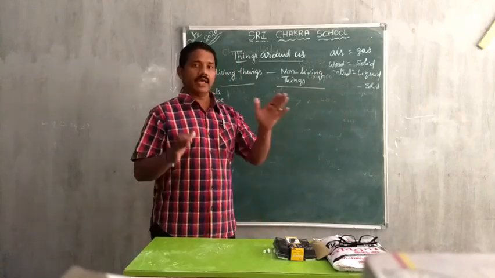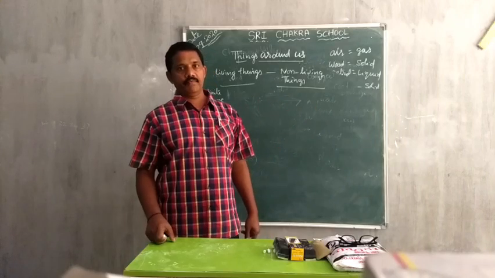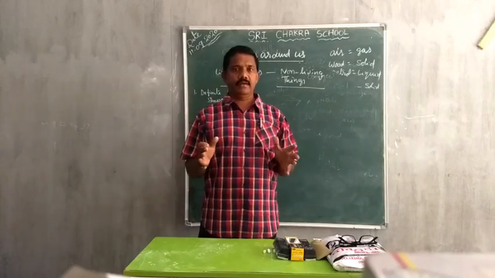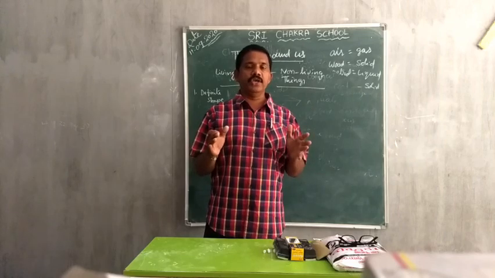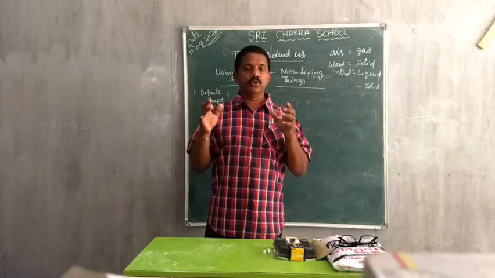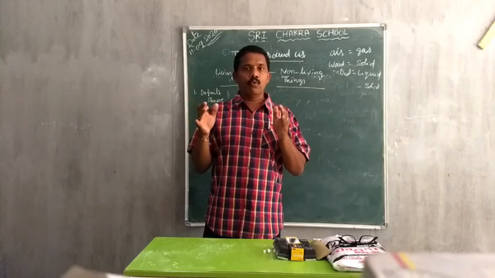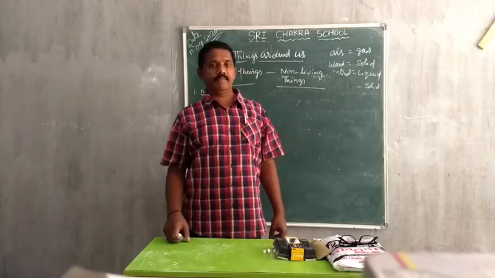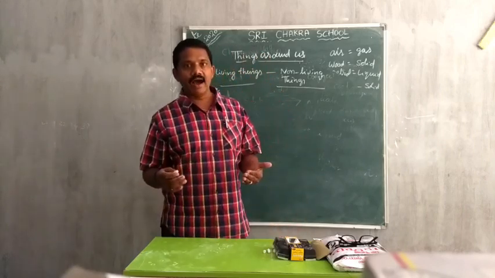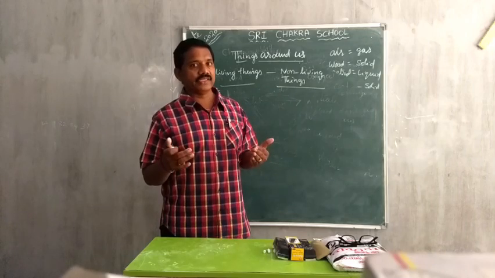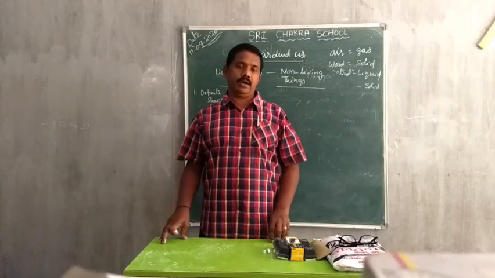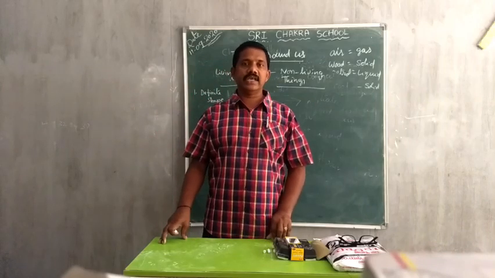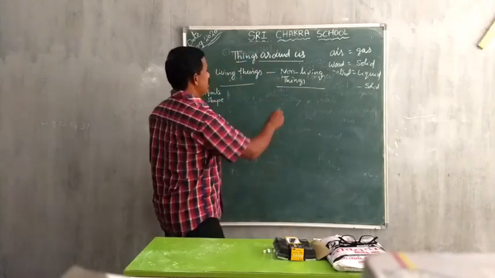A car has a definite shape. If I say human being, you can imagine the shape of a human being. If I say a car, you can find the shape of a car. In the same way, non-living things.